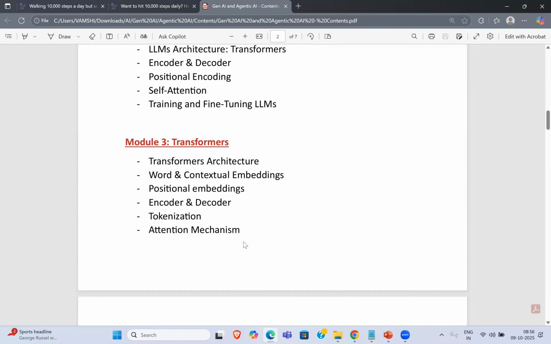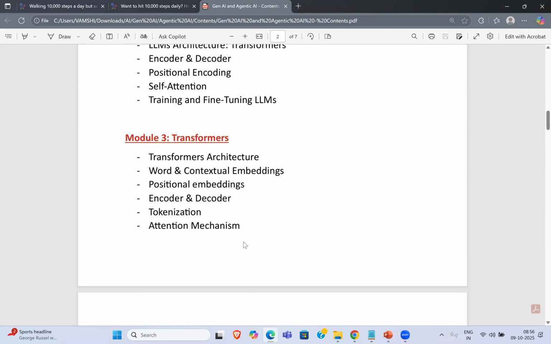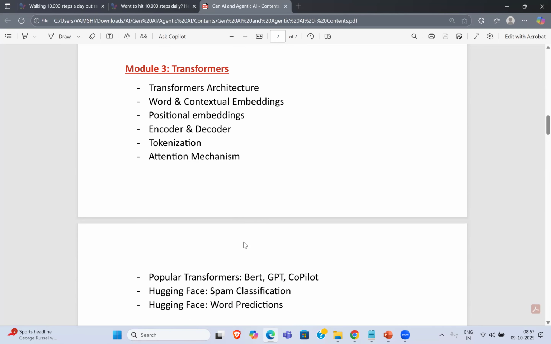All right. Then transformers. Transformers are very, very important, guys, because this is where they'll grill you. For example, they will filter you out here, all right, especially in the case of LLMs. So you have to be good at this concept.